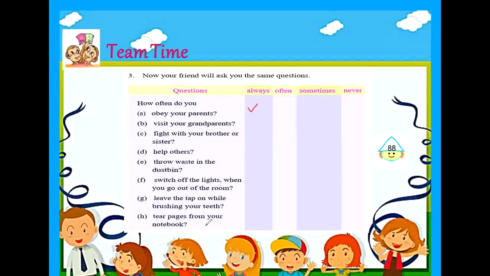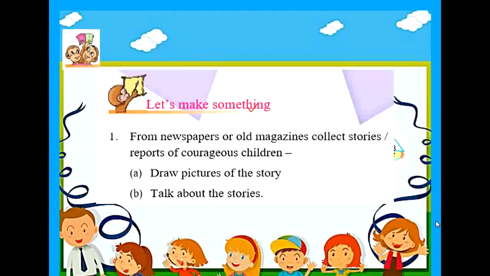Children, I believe you will be honest in doing this exercise. The next textual exercise included in your lesson is, let's make something. From newspapers or old magazines, collect stories, reports of courageous children. Draw pictures of the story and then talk about the stories. This is a fun activity, children. Try to collect stories or reports of courageous children from newspapers or some old magazines. And then draw pictures of the stories in a notebook. And then you can talk about these stories.